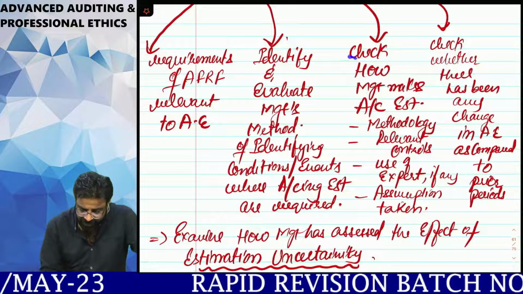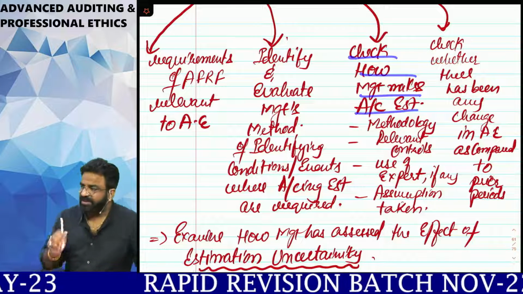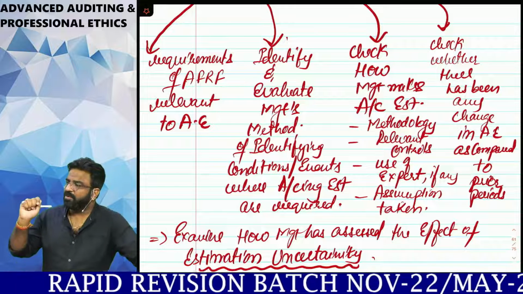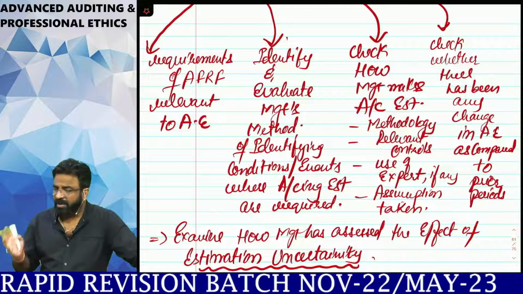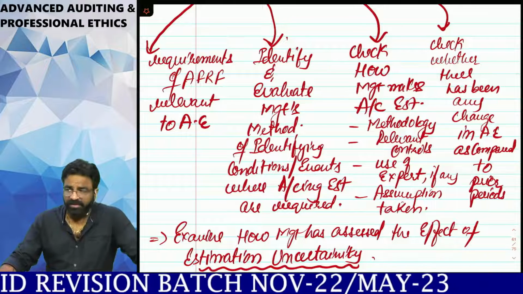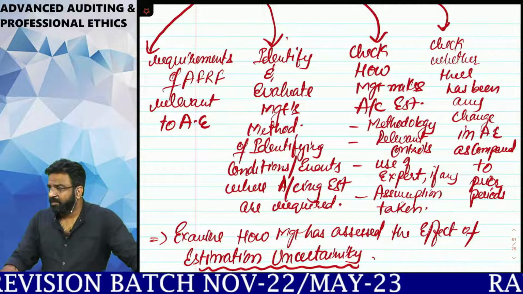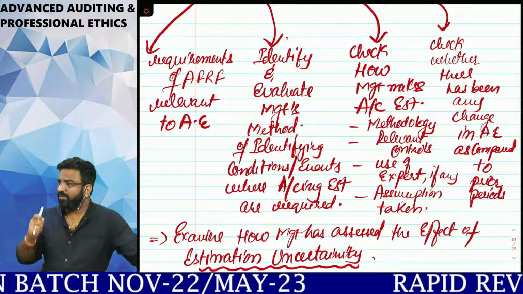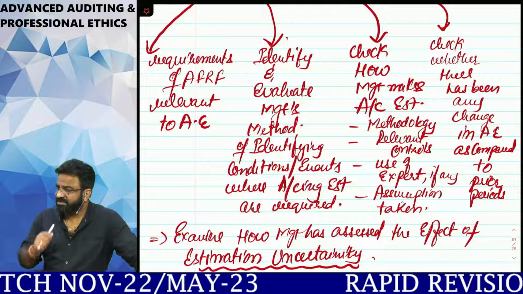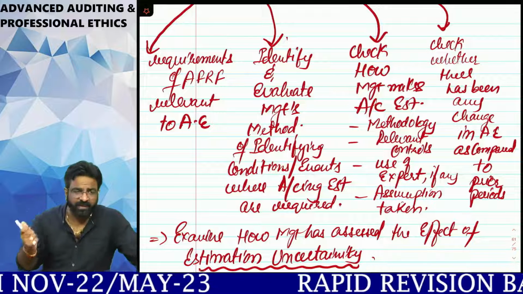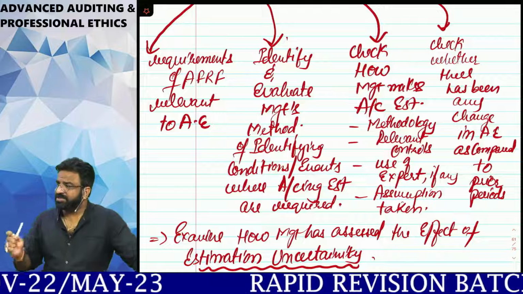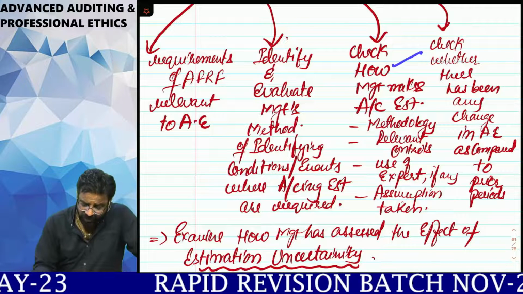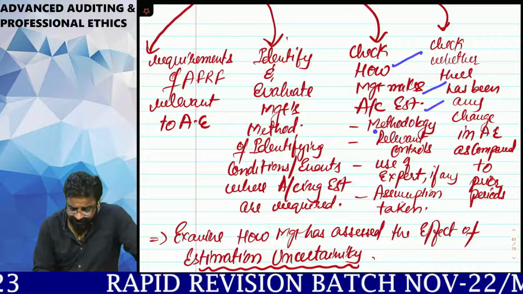Next point. Check how management has made those accounting estimates. You have to go to the management and ask them, sir, what is your methodology of making the accounting estimate? What are the assumptions you have taken? What is your source of information? What are the related controls you have used while making the accounting estimations? What are the bases of your assumptions? All these questions the auditor has to ask whom? Management.